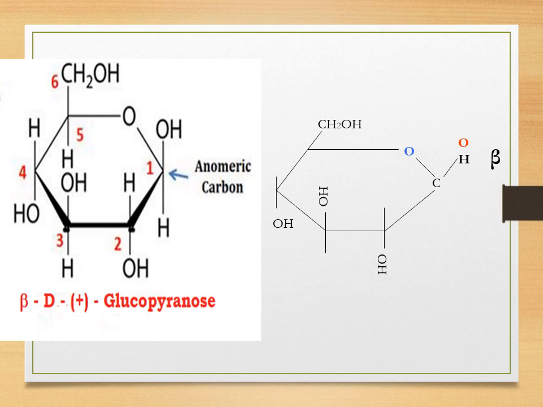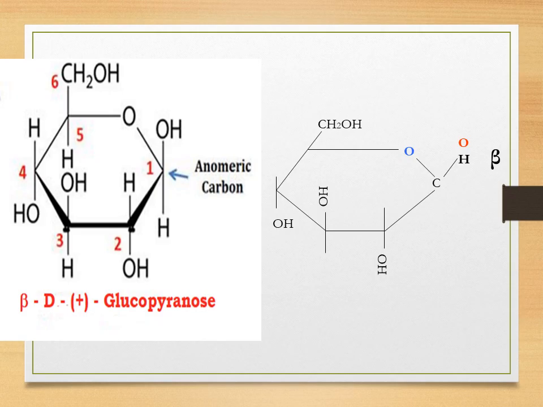Students, the groups which appear on right side in the Fischer projection formula appear on the alpha side in Haworth projection formula. So you all can see that the alpha side is at the bottom, whereas the beta side is at the top. And now again looking at the first carbon and second carbon, you all can see the bulky groups. Over here again the bulky groups are the hydroxyl groups. So you all can see that both the bulky groups are in opposite direction or on the opposite sides, and that is why it is called beta.